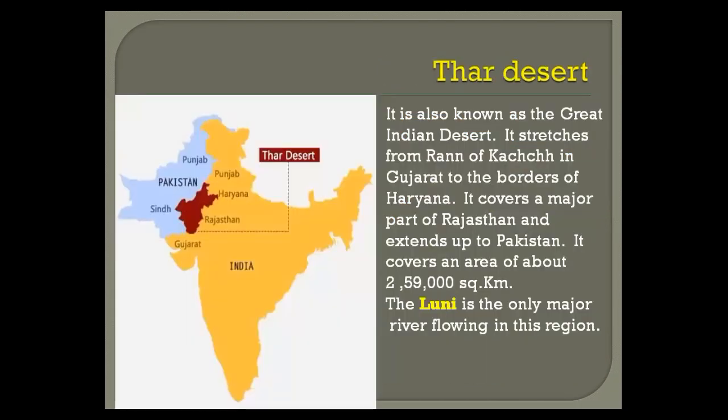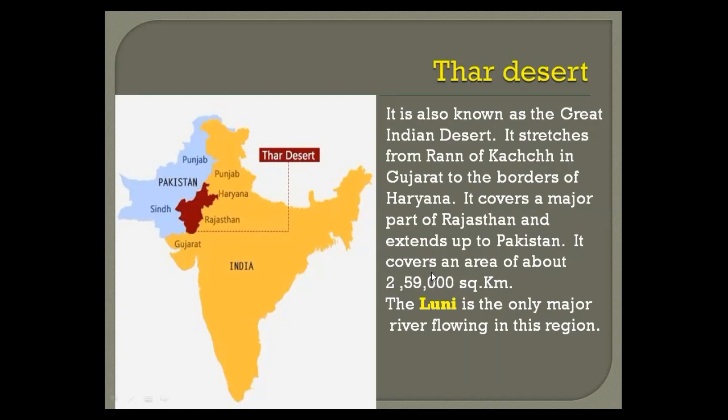Now here, the name of this Indian desert is Thar Desert. It is also known as the Great Indian Desert. Now if you will see in this map, here you will see this is Rajasthan area. It stretches from Rann of Kutch here in Gujarat and the borders of Haryana. Can you see here? This is the border of Haryana. It covers a major part of Rajasthan and extends up to Pakistan. You can see here Pakistan.